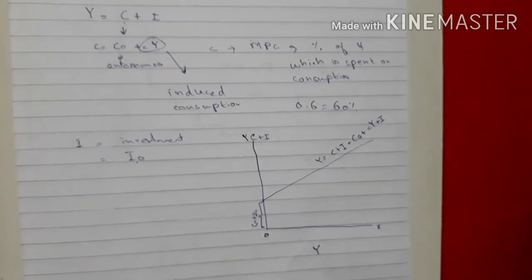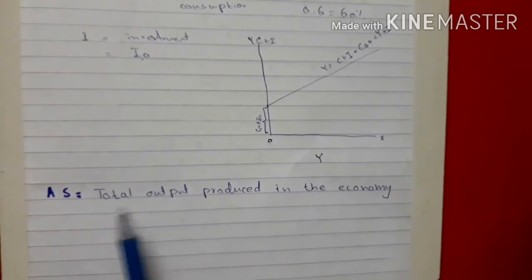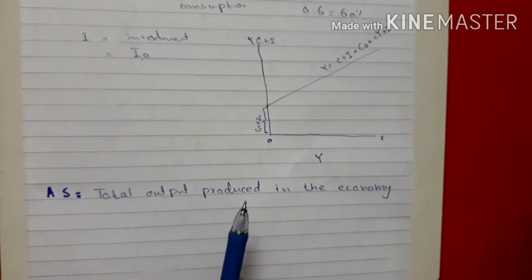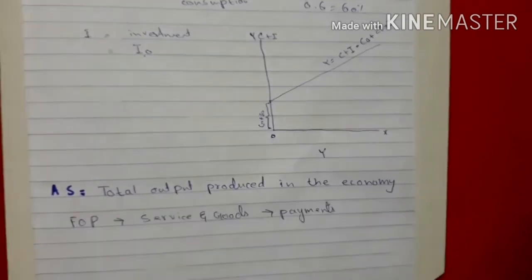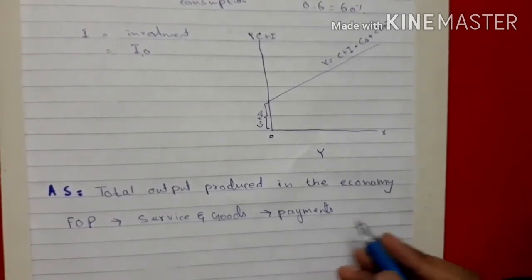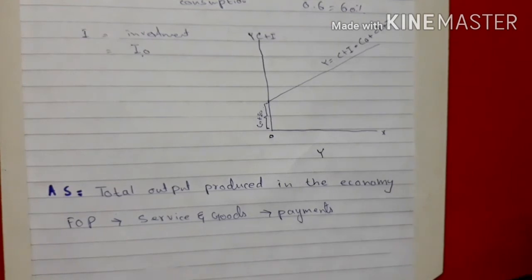Now let's do the supply side of the economy. The aggregate supply represents the total output produced in the economy. In other words, aggregate supply is the national income which has been produced by the factors of production. When factors of production produce goods and services, they get payments. These payments are either spent on consumption or saved, because whatever we consume is our consumption and whatever is left over is our savings.